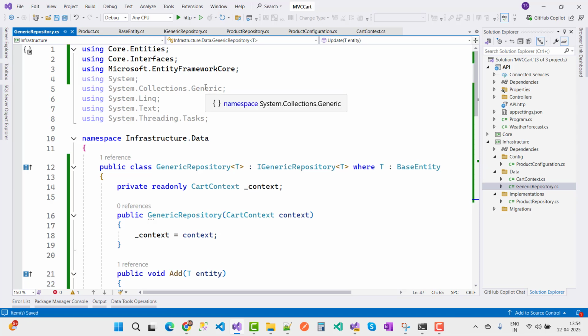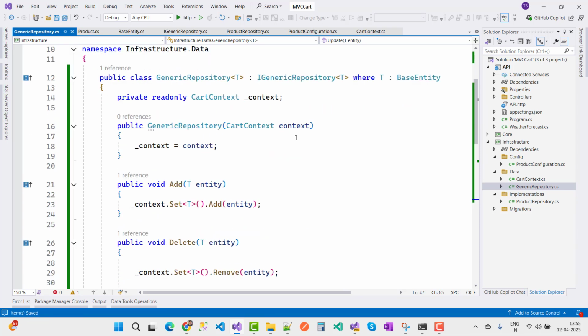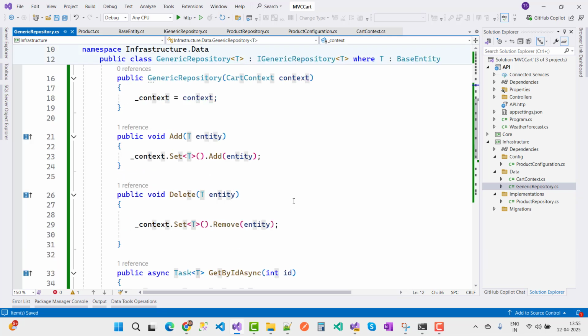Now the problem with the generic repository is, consider that T is a product, and you want to apply another filter, like getting all the products which are similar to a brand. How do you apply that on the T object?